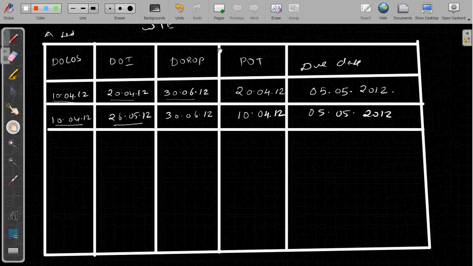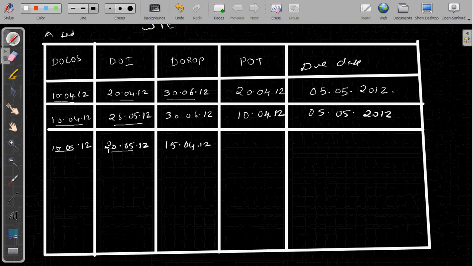We'll take another example. Date of completion of service is 10th May 2012. Date of invoice is 20th May 2012. Date of receipt of payment is 15th April 2012. In this case, if you notice, work is completed on 10th May, invoice raised on 20th May. Within 30 days, invoice has been raised.